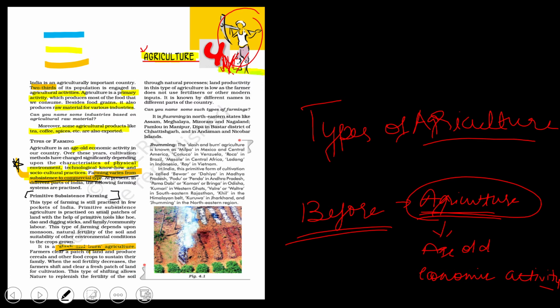What is an example? Like, slash and burn agriculture is also known as dash, or primitive subsistence farming is also known as dash. They can give all these questions, very important. That's why I'm marking it. Slash and burn agriculture. So what is primitive subsistence farming or slash and burn agriculture?